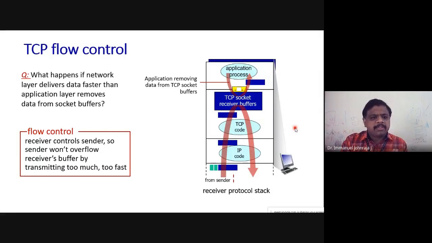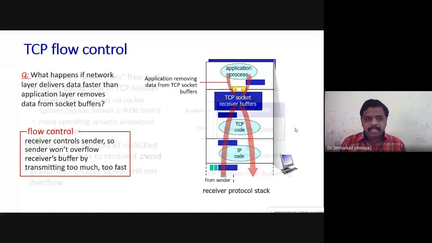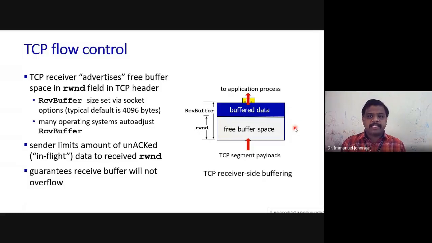All right, so I have given the points on the left hand side. It controls the sender, so the sender will not overflow the receiver's buffer by transmitting too much and too fast. This is the requirement, or the reason behind something called flow control. Now we need to know how it works. That is the agenda. So how it exactly happens, I have given some points on the screen. I will read and explain them to you.